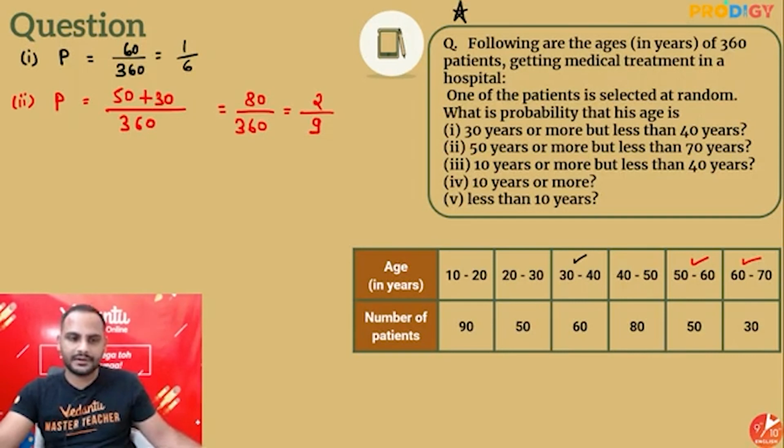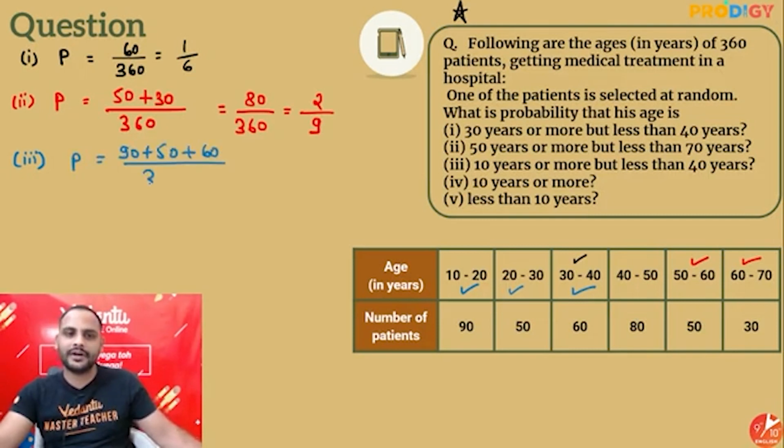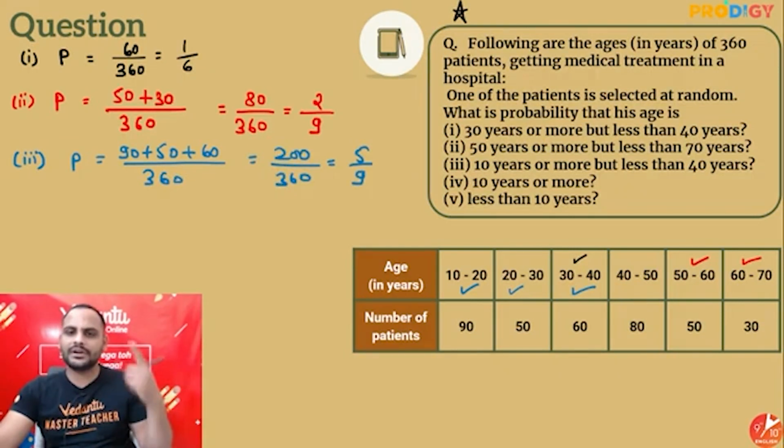Right? Correct. Third one, 10 years or more but less than 40 years. You want 10 or more but less than 40. So in the third one, we will include these three. Very simple question. So 90 plus 50 plus 60 divided by 360. You are getting 200 divided by 360, which is equal to 5 by 9. Whatever it is saying, simple.